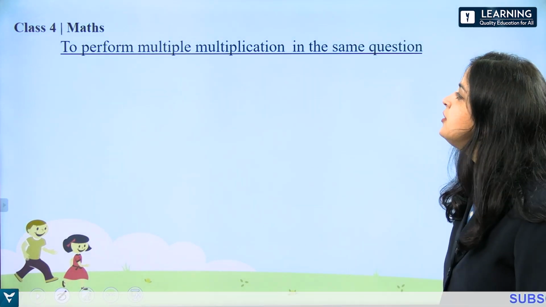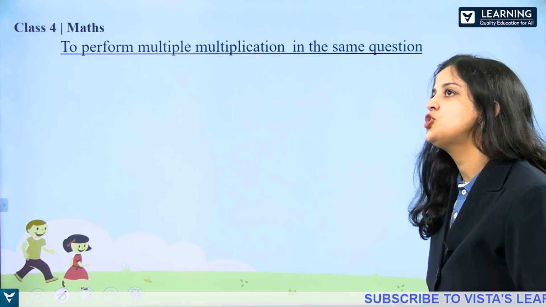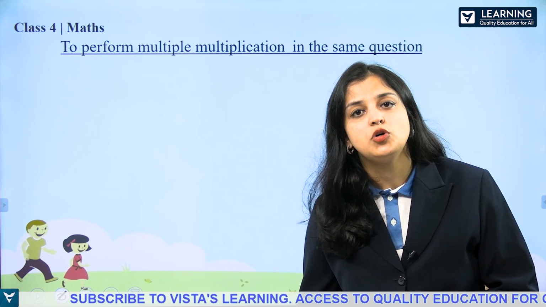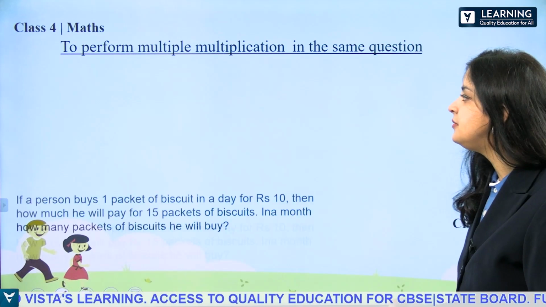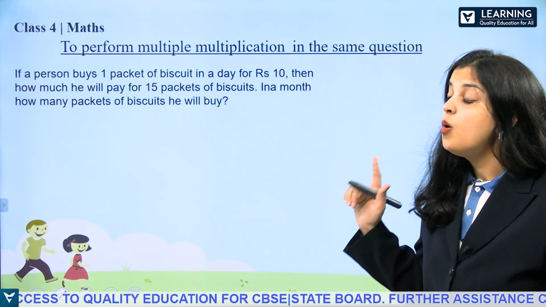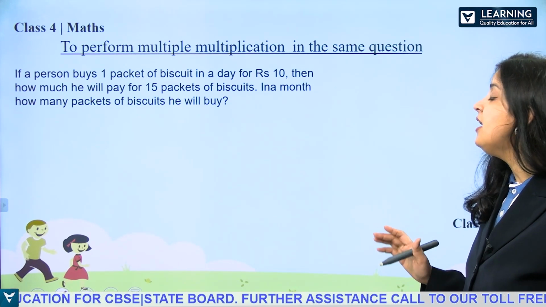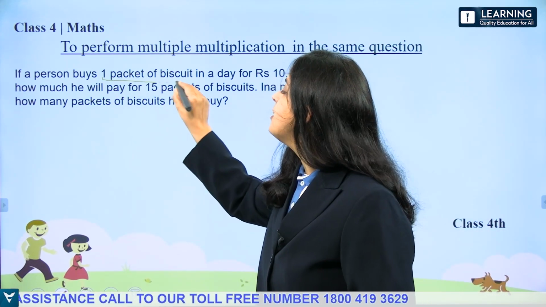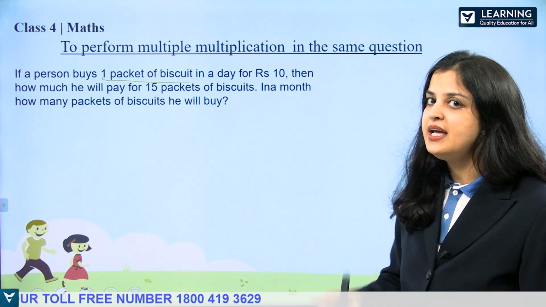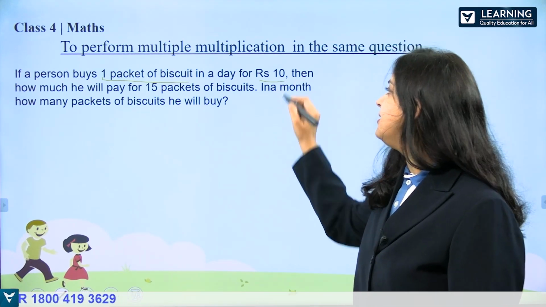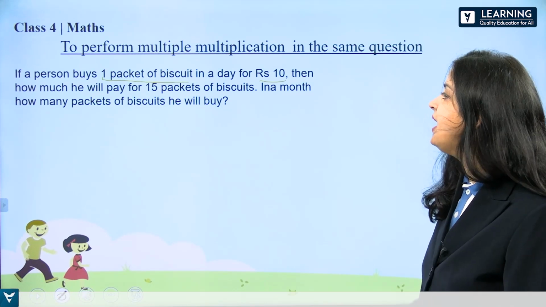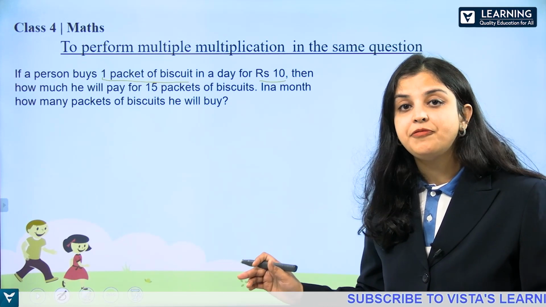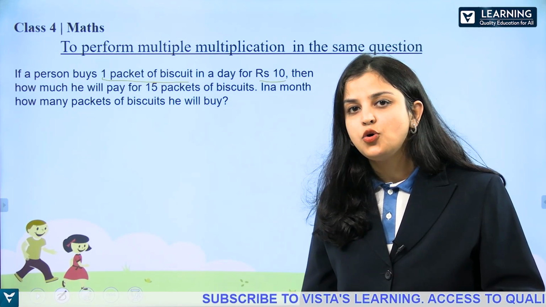Next we are going to learn to perform multiple multiplication in the same question. How are we going to perform multiple multiplication in the same question? Let's see an example for that. If a person buys one packet of biscuit in a day for rupees 10, then how much will he pay for 15 packets of biscuit? If he buys 15 packets of biscuit, then how much is he going to pay?